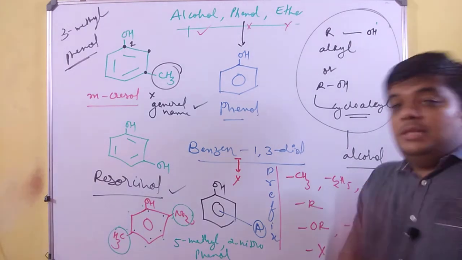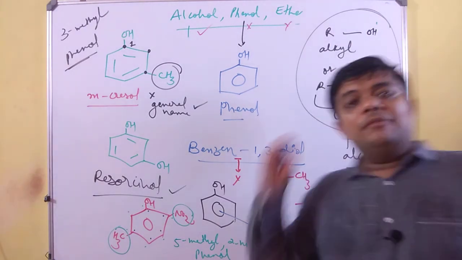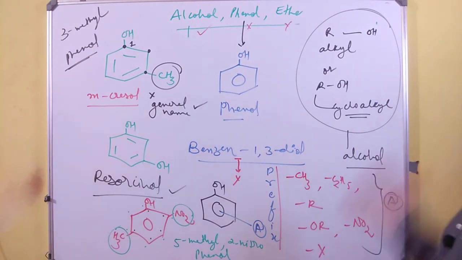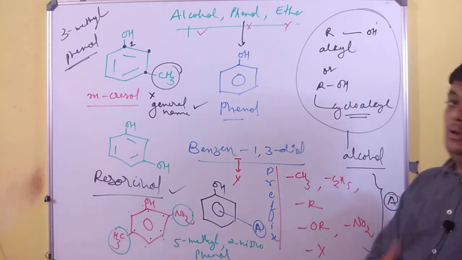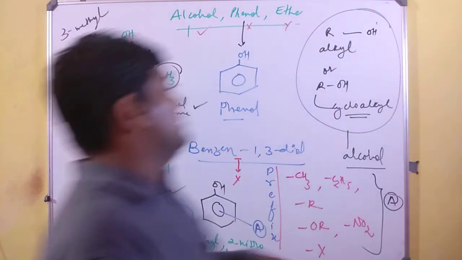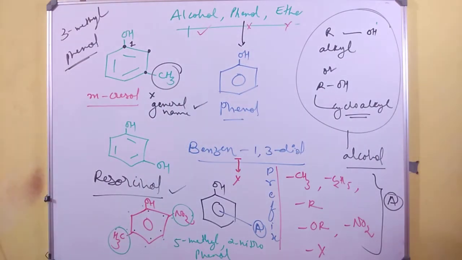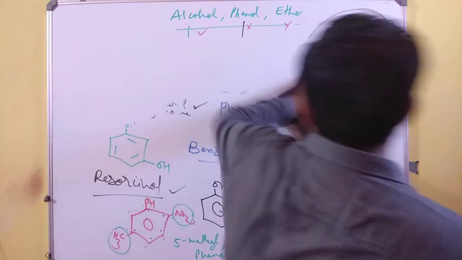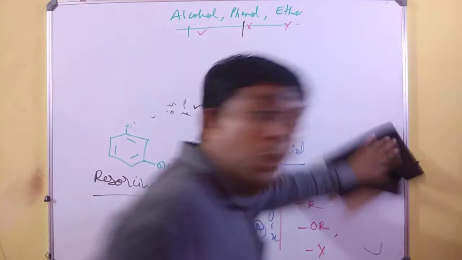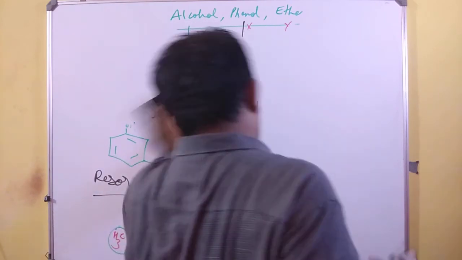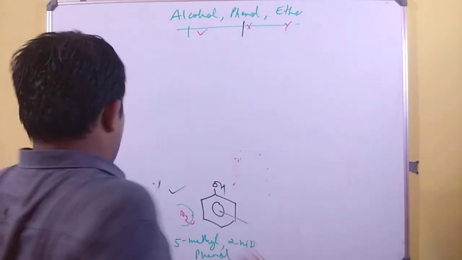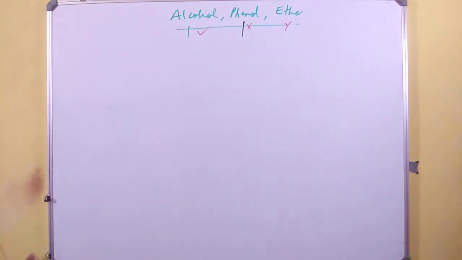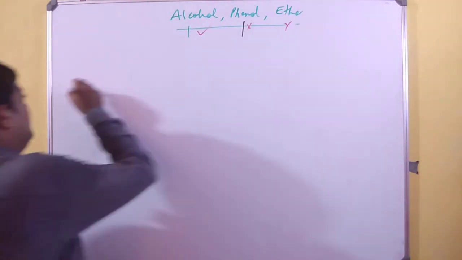So very short and simple topic to understand, and that is phenol. So make this very clear. There are very few explanatory examples when it comes to phenol, but it is very, very essential to learn phenol. So this is the IUPAC nomenclature that is directly associated with phenol. Now, still moving a step ahead, let us go towards ether. Whenever you are going towards ether, there are very few but very important rules. So let us now begin with ether.